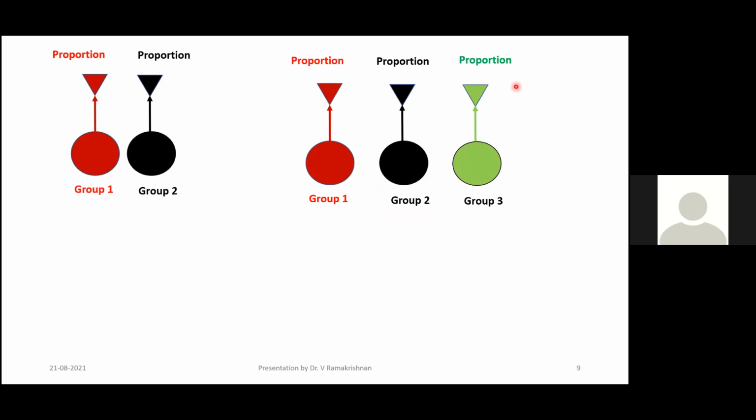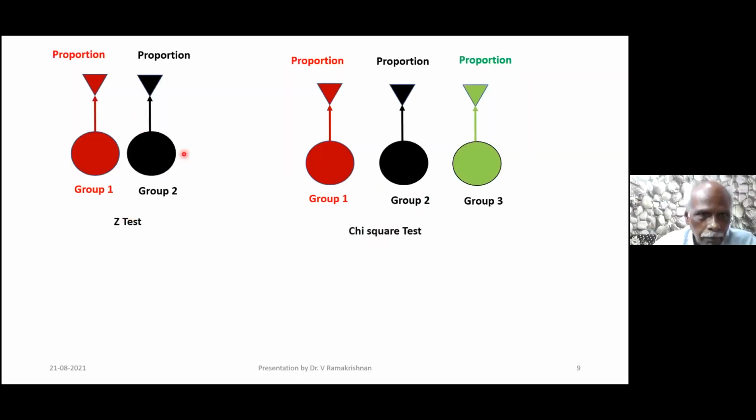Now here I'm having three groups. I'm going to compare the proportions. What test am I going to use? Chi-square test. That's all. Yeah, chi-square test. Very good. Here I cannot use a T-test for proportion, right? For two groups only a T-test can be used. Yes, sir.